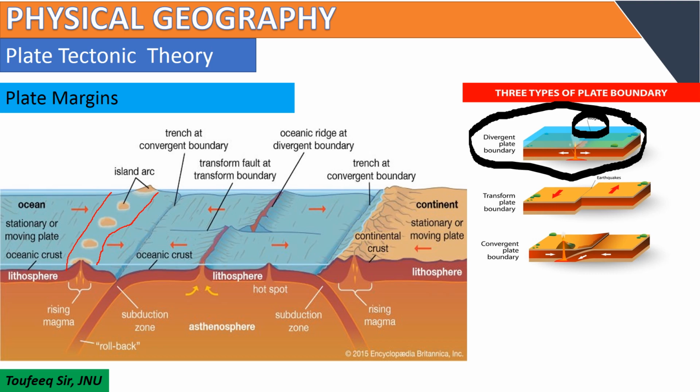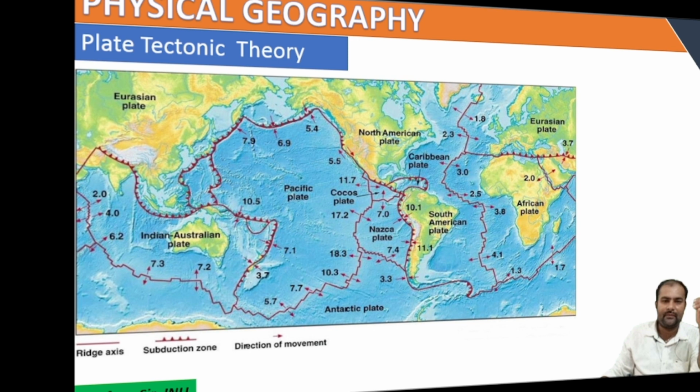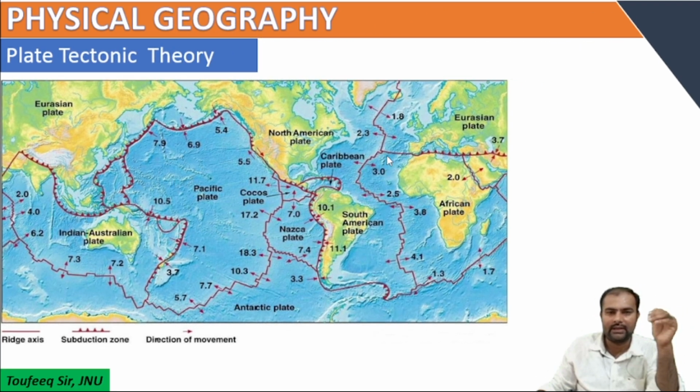If these convective currents do not find a place, then they tremor the continents and earthquakes of different magnitude occur along the margin of two continental plates, like the Indian and Eurasian plates. These are the boundaries or margins we can see here.